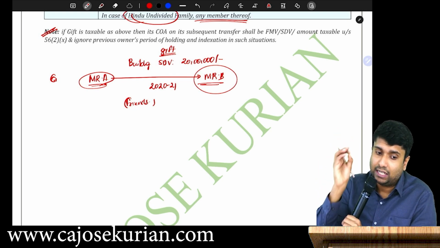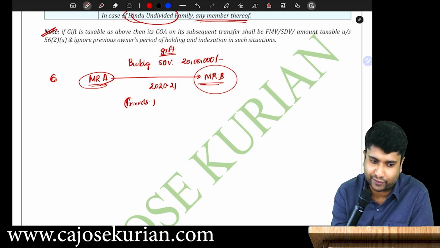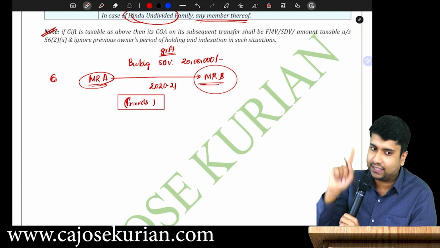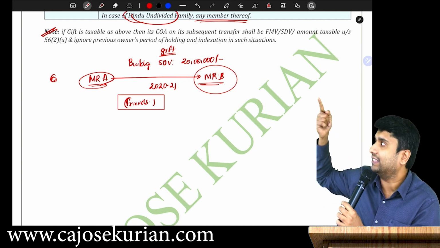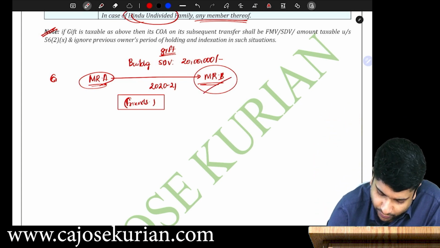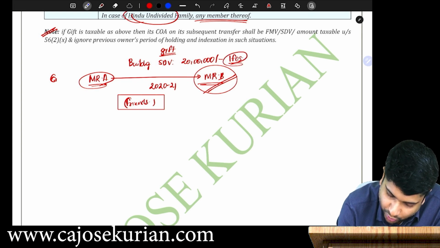Under which head? IFOS. They are not relatives, they are friends. I have clearly written friends. Now, Mr. B and Mr. A, they are friends and Mr. B is getting a gift having a stamp duty value of 20 lakh. So, this 20 lakh will be fully taxable in the hands of Mr. B under IFOS. Are you all with me?